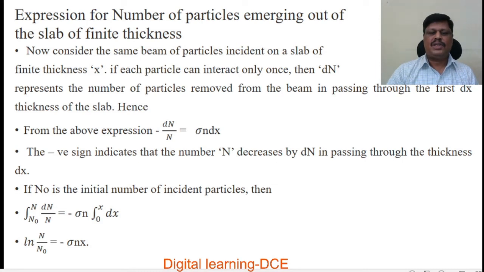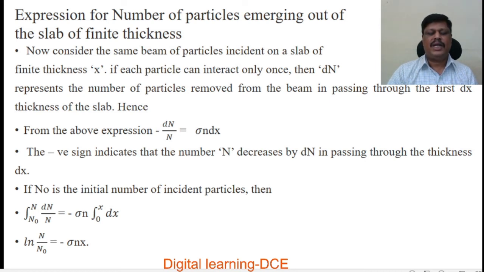Expression for the number of particles emerging out of the slab of finite thickness. We can also obtain, from this sigma, the number of particles which are emerging out of this slab of finite thickness. Now consider the same beam of particles incident on a slab of finite thickness x. If each particle can interact only once, then dn represents the number of particles removed from the beam in passing through the first dx thickness of the slab.